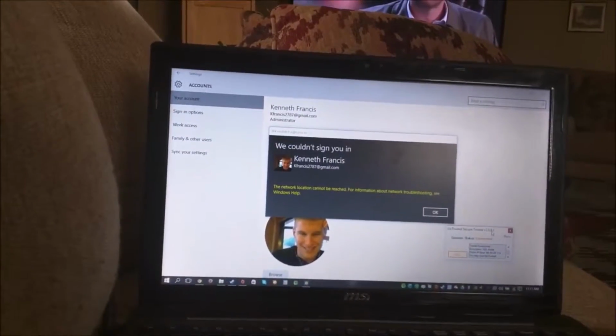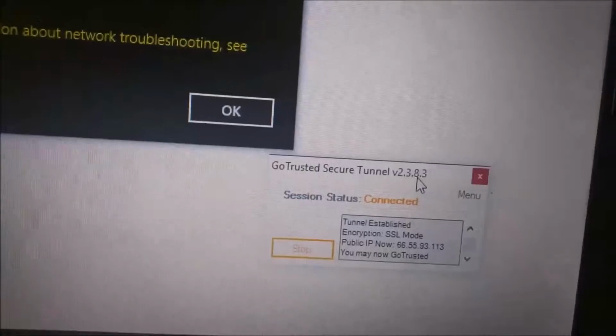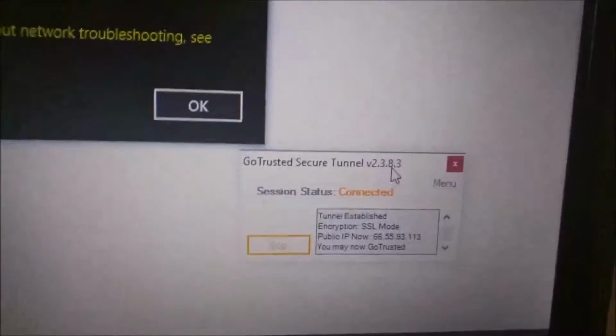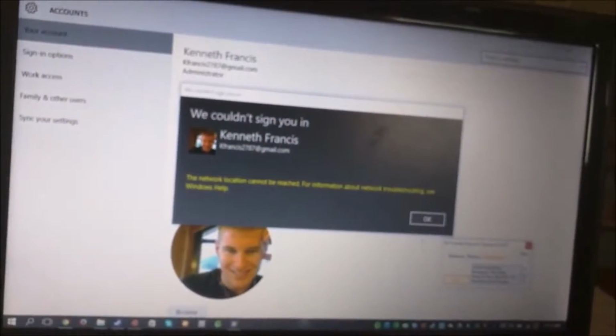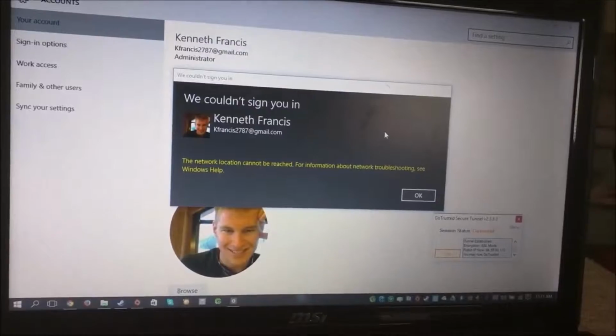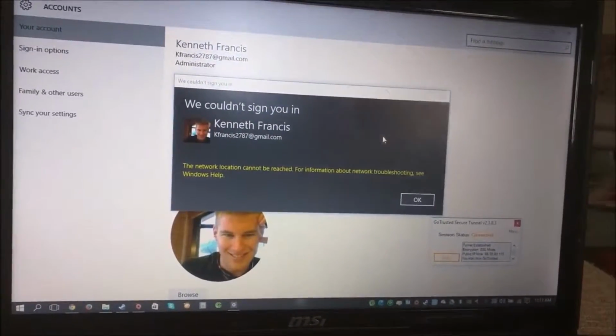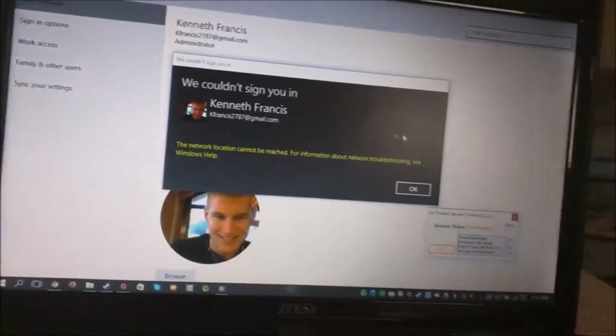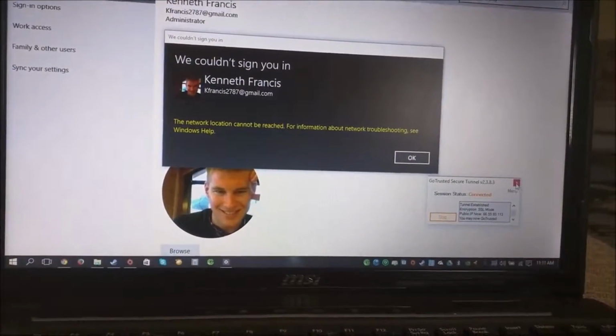Just to get you caught up, I'm using a secure socket layer. So I pay monthly for that. It's like $6 a month. It's really not that big of a deal, but video quality is a little fuzzy right now. So there's my secure socket layer, and I didn't really cover this in the last video, but I was already signed in to Windows, and so now it's giving me sign-in problems, and it's basically doing that because I'm encrypting my internet activity.